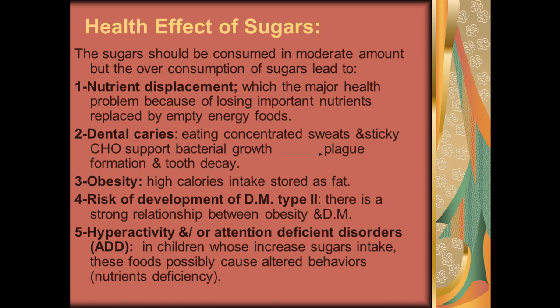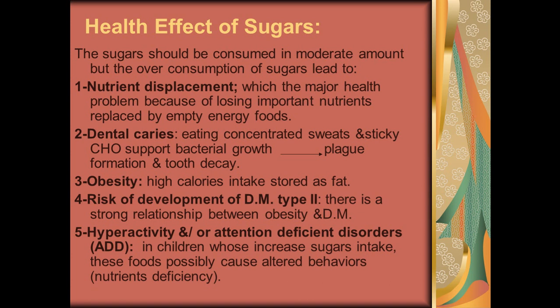Dental caries: eating concentrated sweets and sticky carbohydrates supports bacterial growth, causing plaque formation and tooth decay. Obesity, because of the high calories of sugar, which will later be stored as glycogen or as fat.